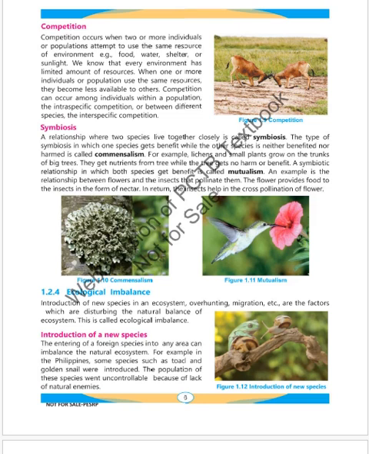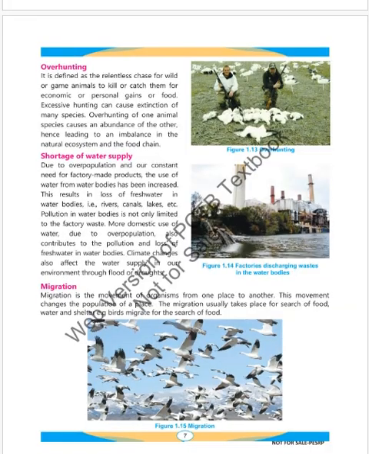Introduction of a new species. The entry of a foreign species into any area can imbalance the natural ecosystem. For example, in Philippines, some species such as toad and golden snail were introduced. The population of these species went uncontrollable because of lack of natural enemies.